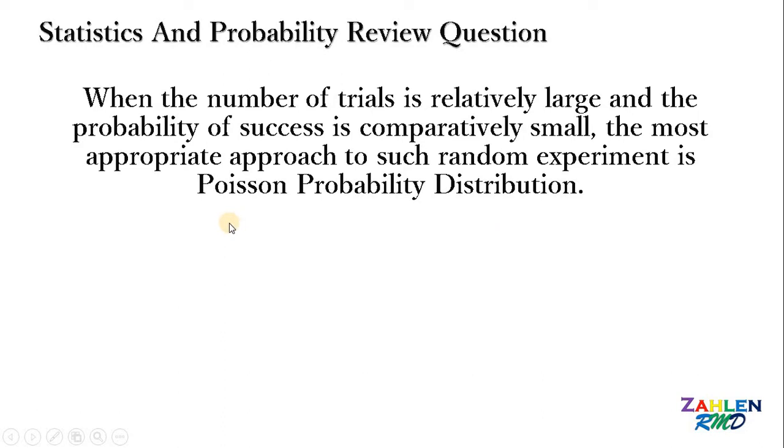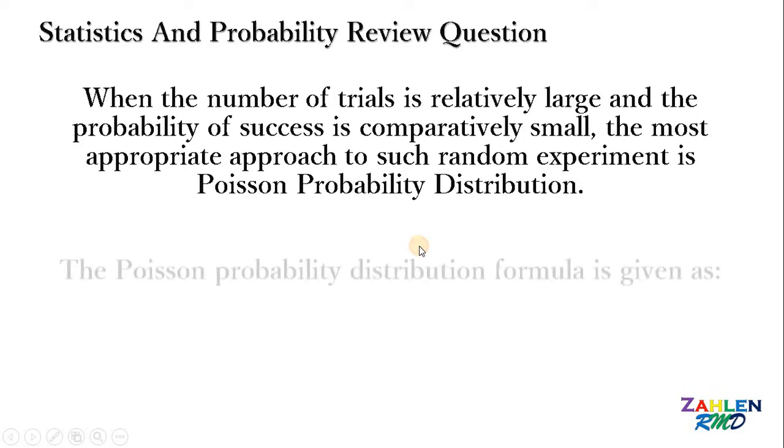Tama, ang basa dito is Poisson. Nung una, ang basa ko rin dyan ay Poisson. So, medyo parang mapanganib ka ako tong probability na to. But the correct pronunciation is Poisson. So, we have Poisson probability distribution.